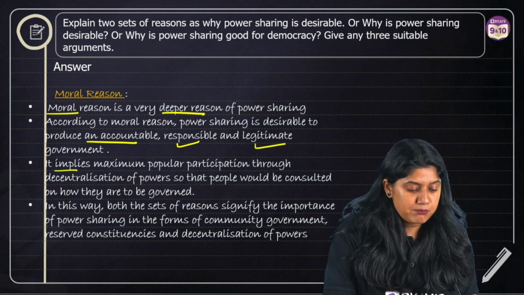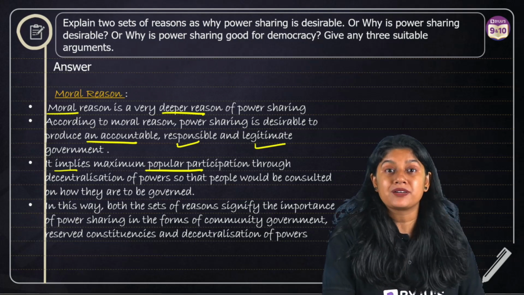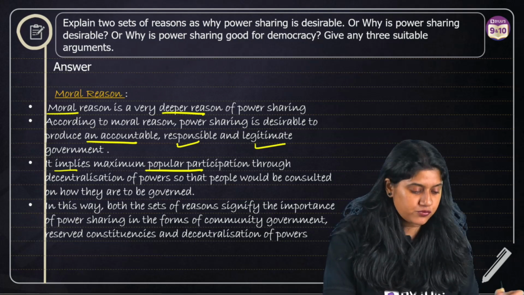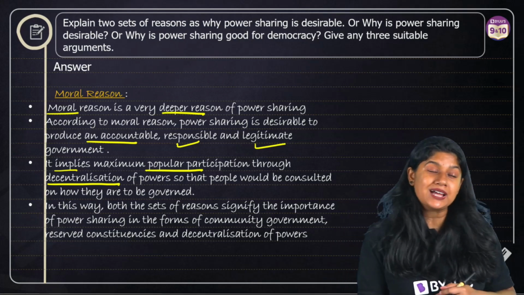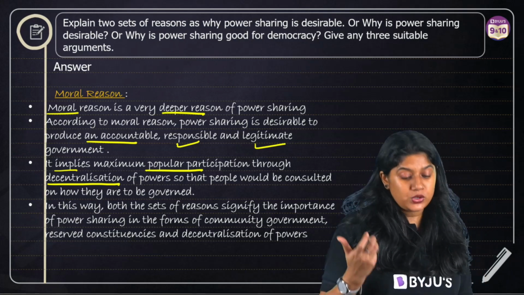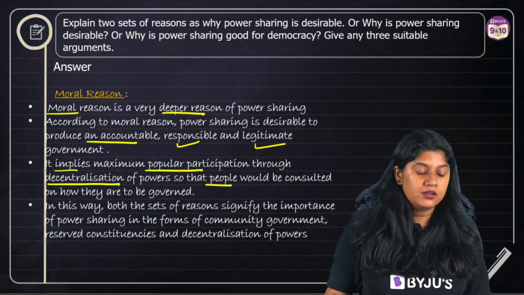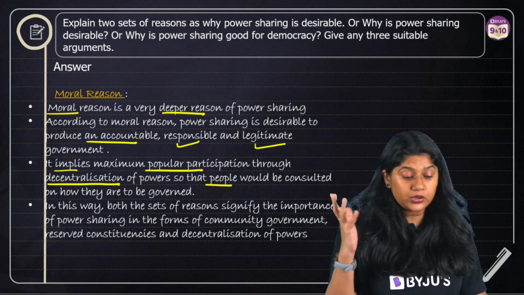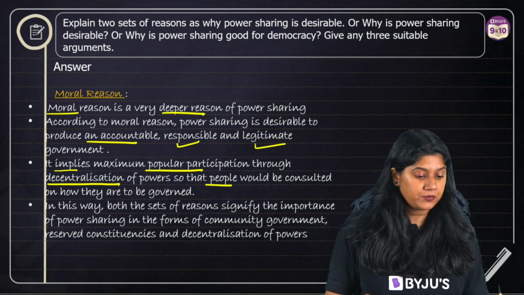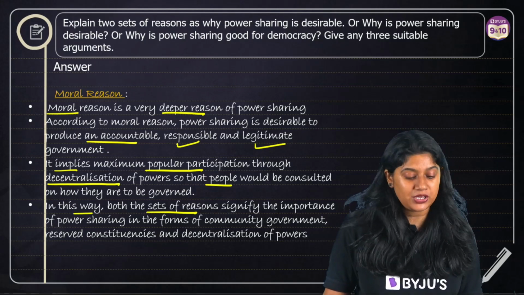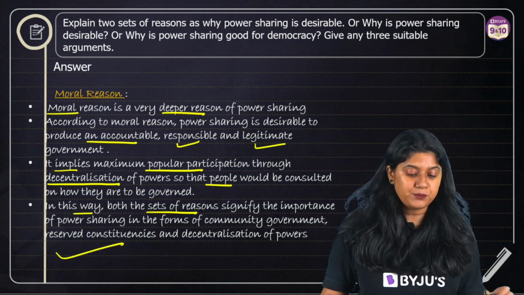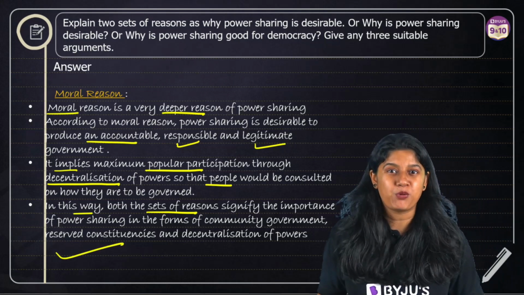It implies maximum popular participation from the people. This is very important. We have the decentralization of power also, because when it is there, people are more connected and are consulted about how they want things to move around. In this way, both sets of reasons signify the importance of power sharing. You can end your answer by writing that both of these points are equally important.